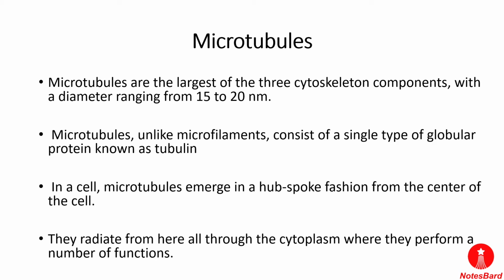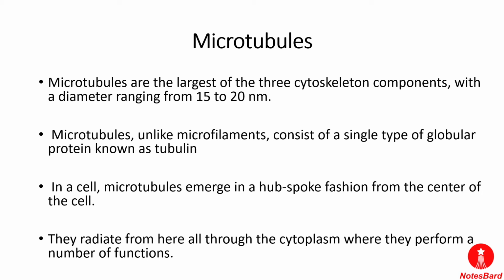Next is microtubules. Despite the micro in their name, microtubules are the largest of the three types of cytoskeleton, with a diameter ranging from 15 to 20 nanometers. A microtubule is made up of tubulin proteins arranged to form a hollow, straw-like tube.